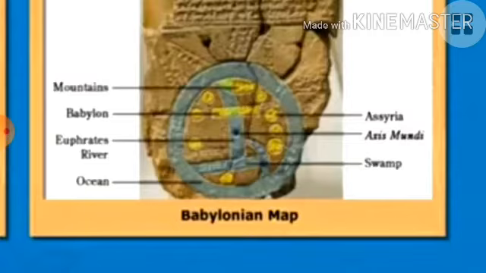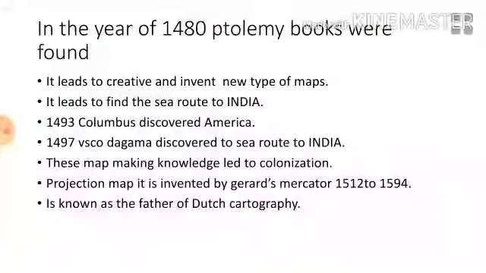So we can see here the swamp sea is there. Swamp sea means Uppu Samudram. Next, ocean is there, that is the Pacific Ocean. Next, the Euphrates River also they have shown. What is the specialty of their map here? They have shown the Babylonian city in the center of the map, and even they have located mountains also. Next, Assyria, one of the most important civilizations which took place at their period. So these are the things we can learn from their maps.